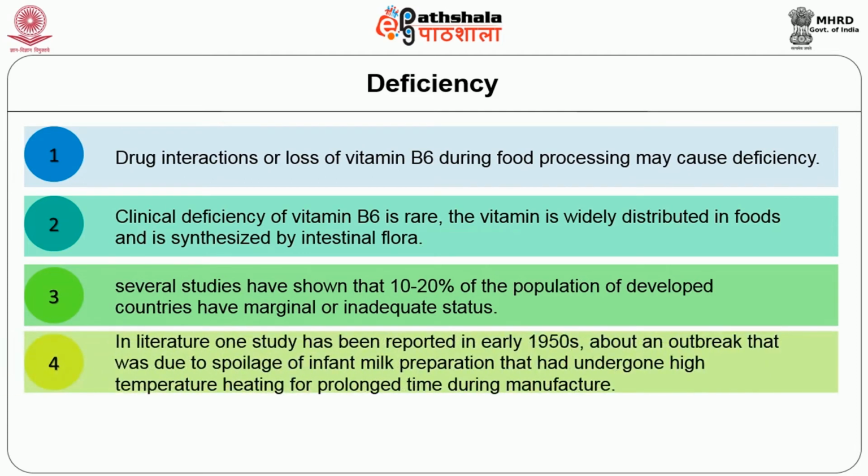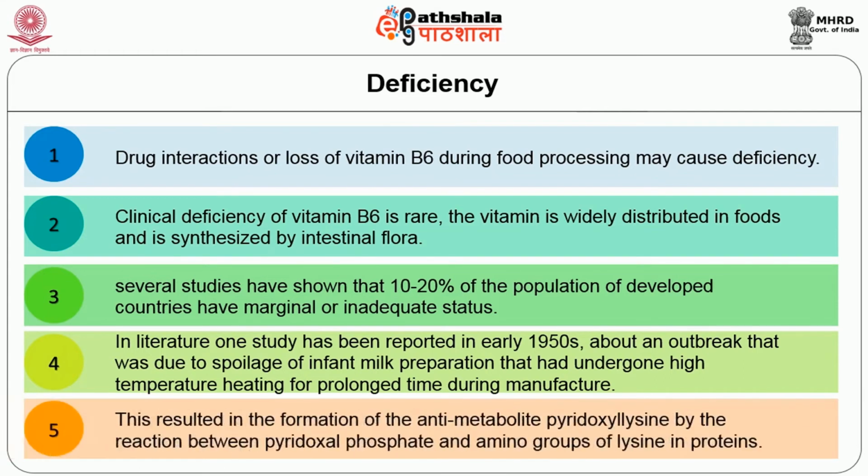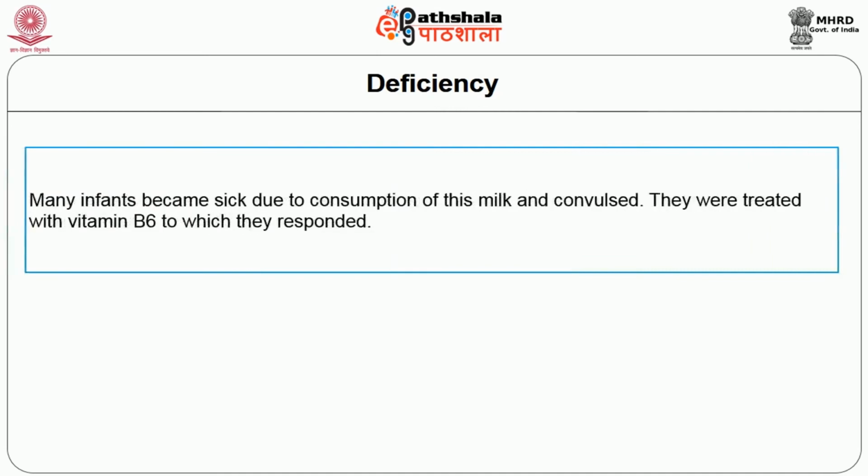In the literature, one study has been reported in the early 1950s about an outbreak that was due to spoilage of infant milk preparation that had undergone high temperature heating for prolonged time during manufacture. This resulted in the formation of anti-metabolic pyridoxal lysine by the reaction between pyridoxal phosphate and the amino groups of lysine in the protein. Many infants became sick due to consumption of this milk and they convulsed. They were treated with B6, to which they responded.